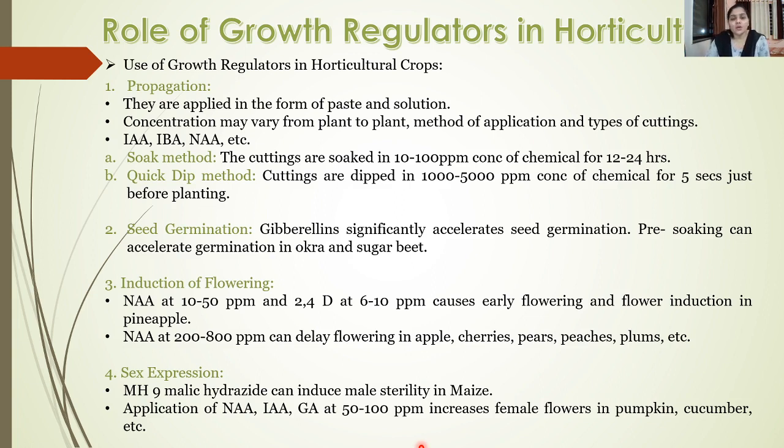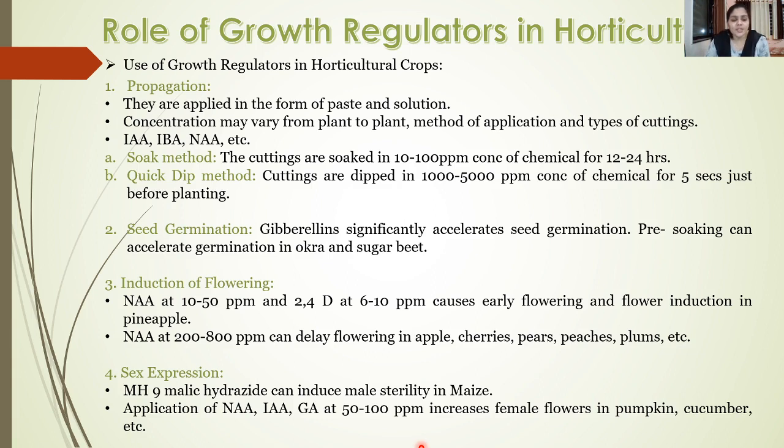The third important role of growth regulators is seen in induction of flowering. NAA, that is naphthalene acetic acid, at the rate of 10 to 50 ppm, and 2,4-D at the rate of 6 to 10 ppm, cause early flowering and flower induction in pineapple, whereas at a rate of 200 to 800 ppm, it can delay flowering in apple, cherries, pears, peaches, plums, etc.